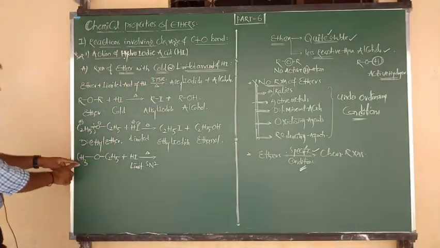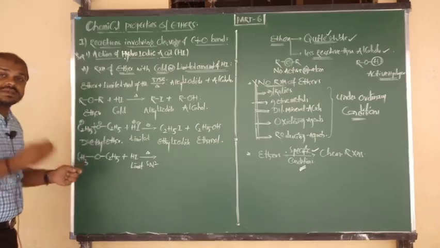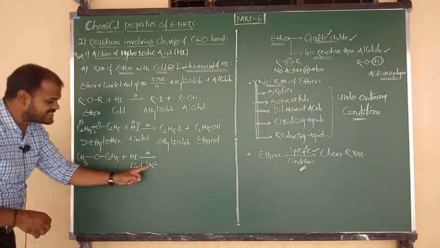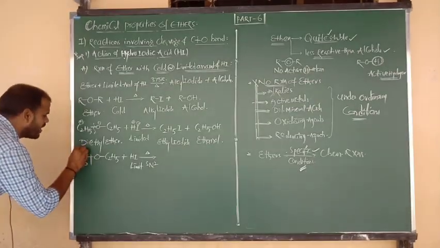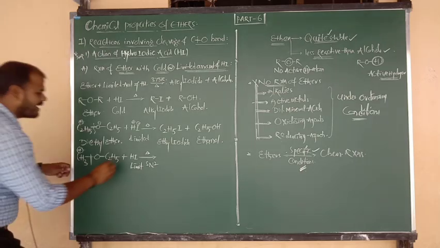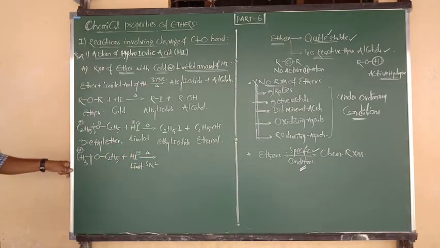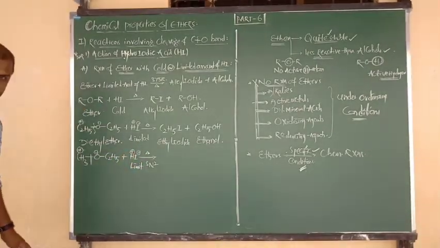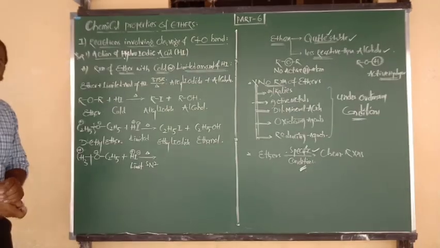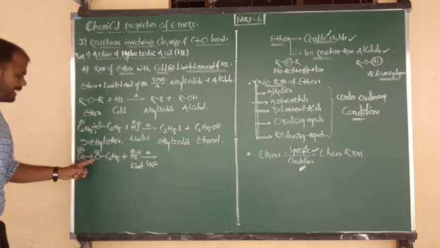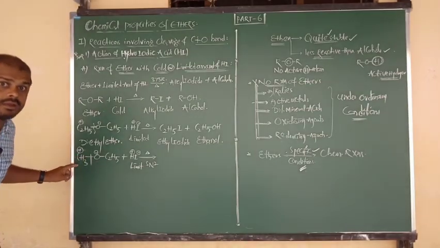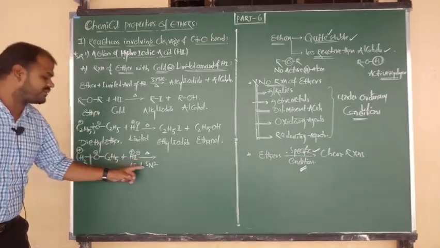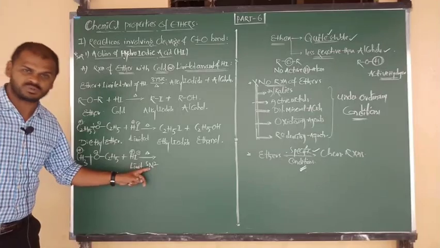But here one is methyl, one more is ethyl. In the two, which is steric free and which is a very simple group? Methyl is a very simple group. As per the SN2 mechanism, we have to find the methyl carbocation. The methyl carbocation is attacked by I minus, and the remaining C2H5O minus is attacked by H plus. Listen carefully. In this unsymmetrical ether, bond cleavage must occur between oxygen and the simple alkyl group. Bond should not be cleaved between oxygen and the bulky alkyl group, because this is the SN2 mechanism. Bond cleavage must occur.